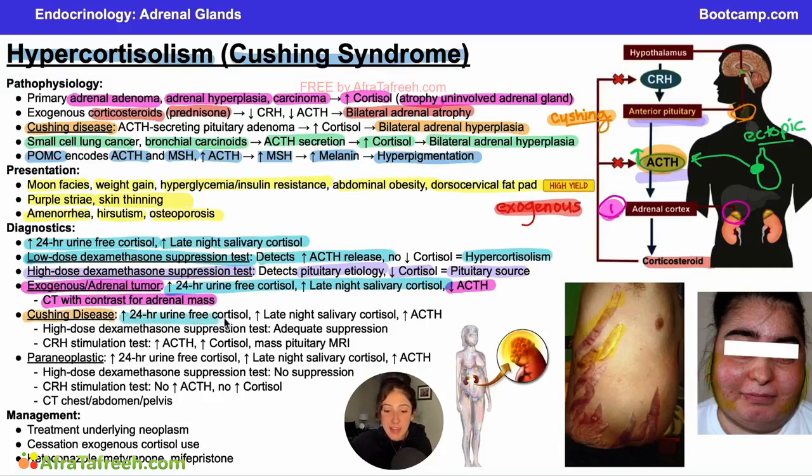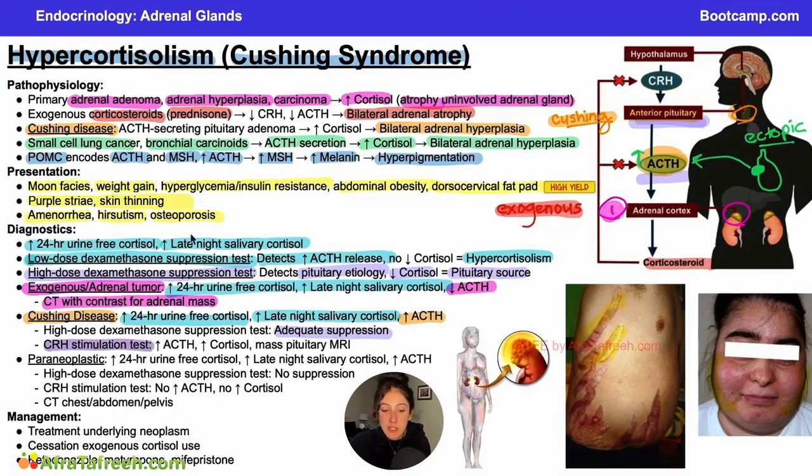Cushing's disease, again, you're going to have increased 24-hour urine cortisol, late night salivary cortisol, and then here you're actually going to have increased ACTH. So increased ACTH here instead of decreased ACTH. That, of course, is because this is a pituitary mass that is secreting the ACTH. You're going to see suppression on your high-dose dexamethasone test, and that's really important because that's what's going to tell you that this is a pituitary etiology.